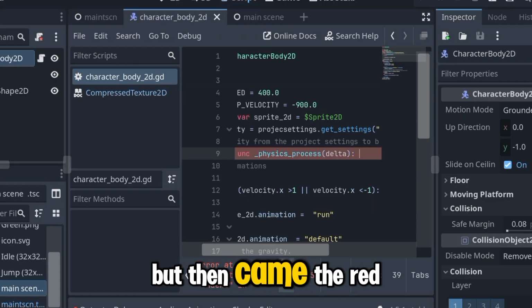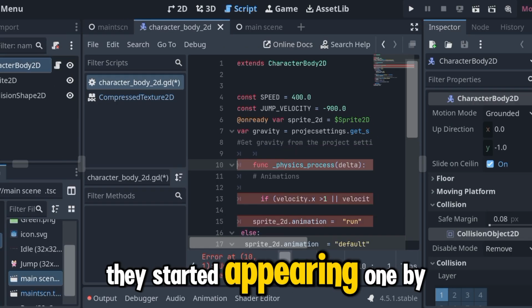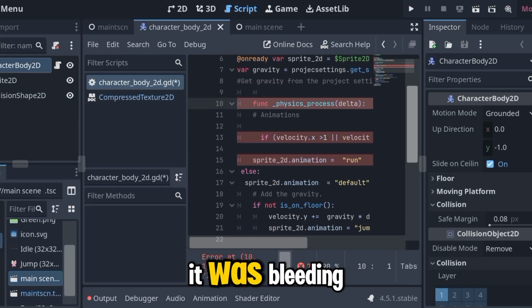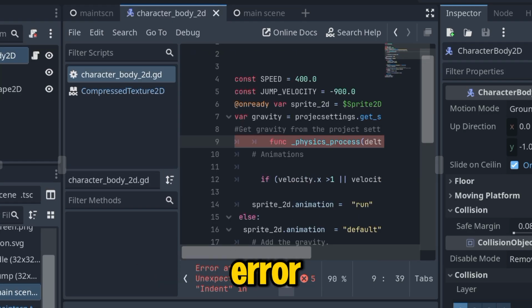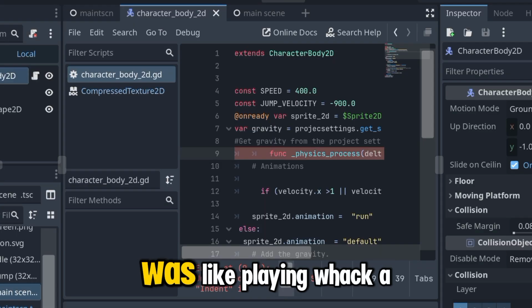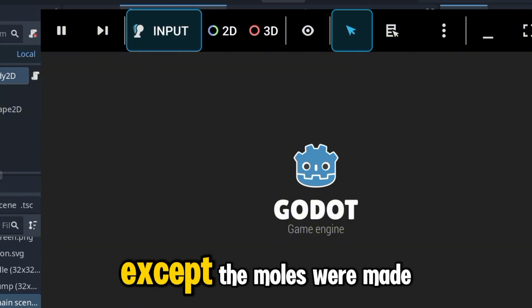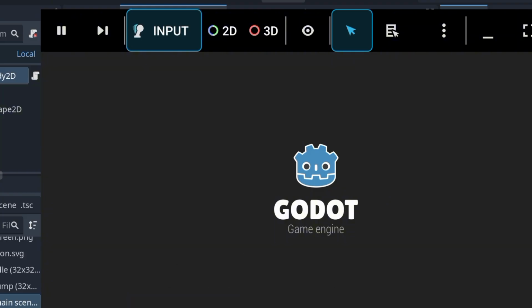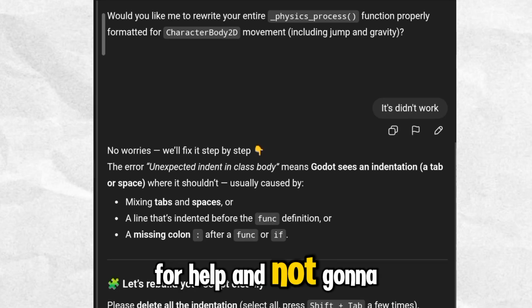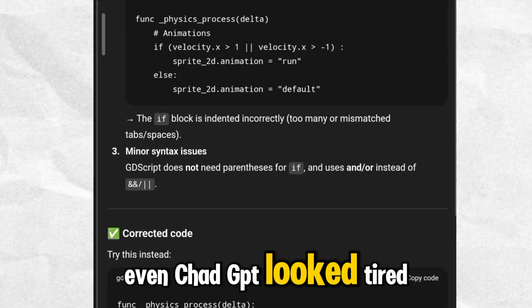But then came the red errors. They started appearing one by one until my screen looked like it was bleeding. Every time I fixed one error, 2 new ones appeared. It was like playing whack-a-mole, except the moles were made of pain. I even asked ChatGPT for help, and not gonna lie, even ChatGPT looked tired. At one point, I swear it said, good luck.